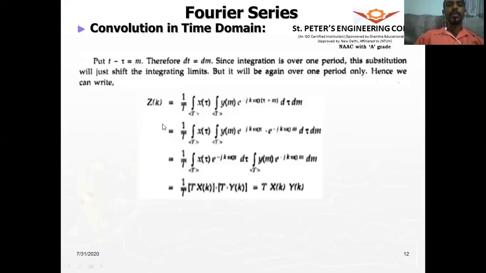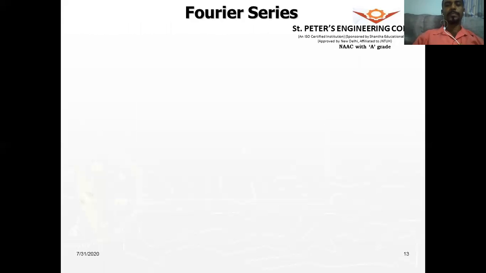When they ask you to convolve two signals, you can easily find the Fourier series of those two signals, multiply them, multiply with the fundamental period T, and convert it back into the time domain, and you will get the convolution result, which is so simple. I hope now you'll be able to appreciate the properties. By using the property, we can solve the problem faster and more efficiently.